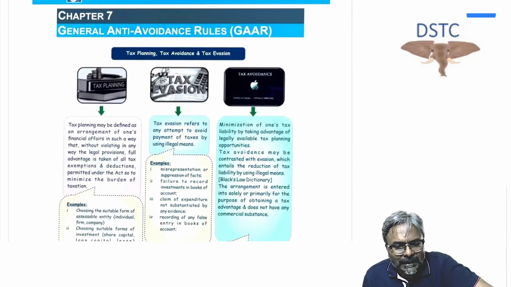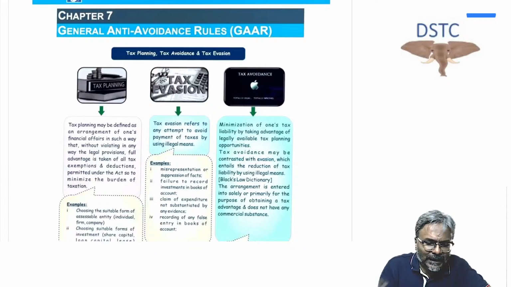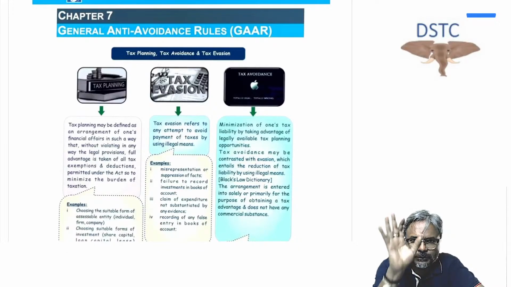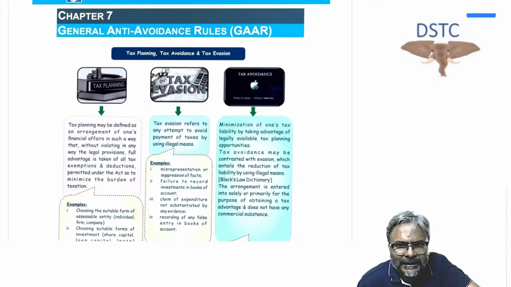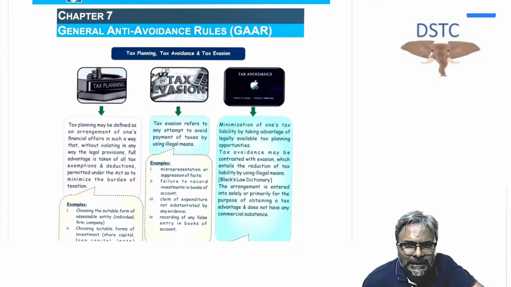Now students, tax avoidance, which has been there. What is tax avoidance? Tax avoidance is something which is not illegal, but the means which has been adopted. In the case of tax avoidance, students, only one thing you have to write in the examination: that the primary objective to do the activity is to obtain a tax benefit.